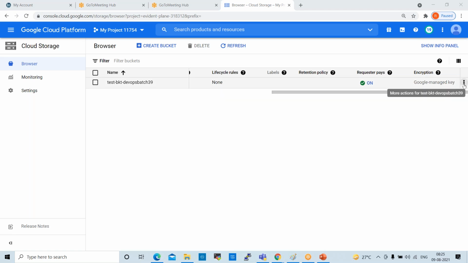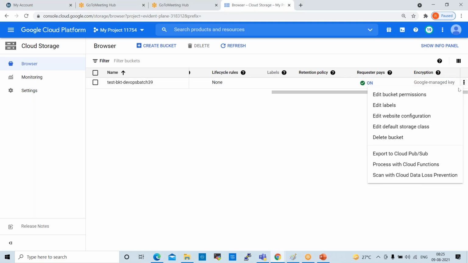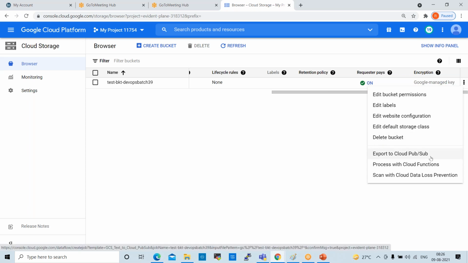Here we have 3 dots, more actions for buckets. Just click on this and you can check, see here: edit bucket permissions, edit labels, edit website configuration, edit default storage class, delete bucket, export to cloud Pub/Sub. Different things are available, right?